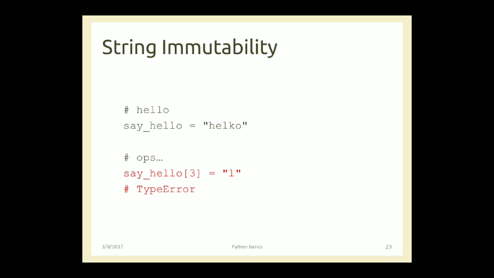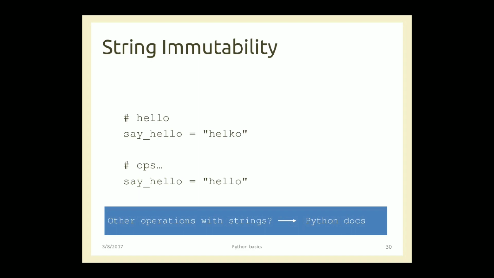The error is the TypeError. The reason being we cannot make any changes in a given string in place. That means using the indexes we cannot modify a string. If you want to modify a string, the best way is to reassign it to a valid string. So we have to again write like this, say _hello equals the corrected string "HELLO". So changes made in place are not possible with strings.